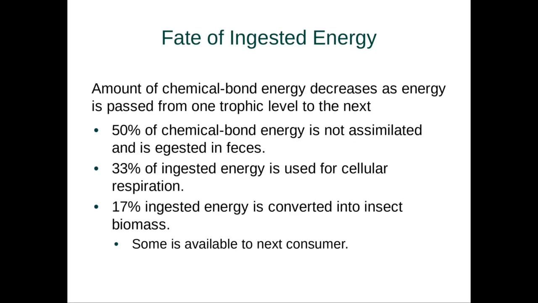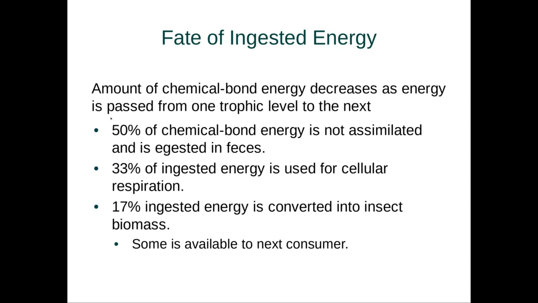Now, what happens when you ingest energy? Well, the amount of chemical bond energy actually decreases as energy is passed from one trophic level to the next. About 50% of all chemical bond energy is not assimilated and is essentially pooped out in the form of feces. It's also called egested. I don't like that term, but that's the technical term. I'm just going to say pooped out.